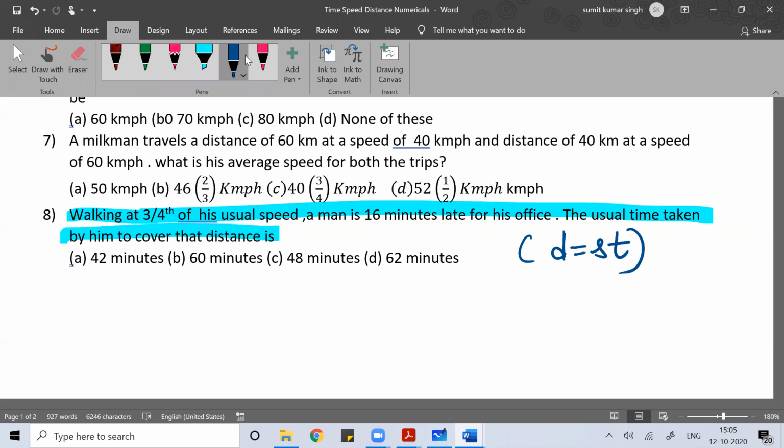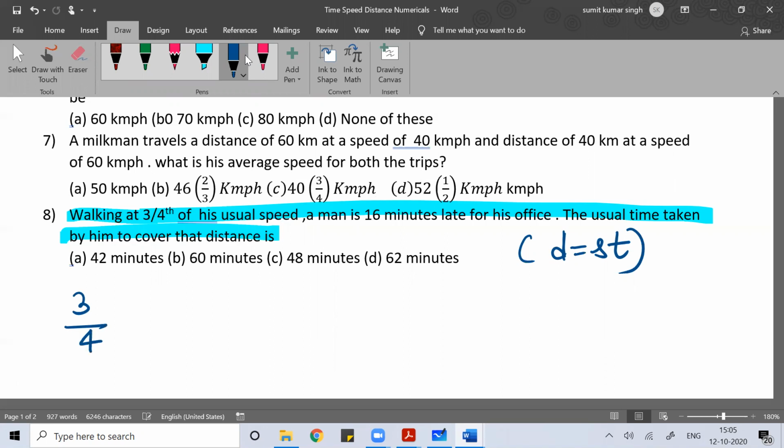Here the question is like this: walking at 3 by 4th of the usual speed, a man is 16 minutes late to his office. Find the usual time taken by him to cover the distance. Whatever is the usual speed, the person is moving at 3 by 4th of that speed.